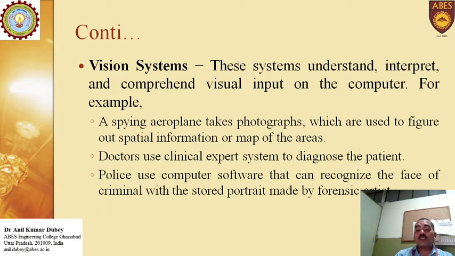Police use computer software that can recognize the faces of criminals. Suppose a lot of faces of previous criminals are stored, how can they recognize new criminals who are at the bus stand, railway station, everywhere? They can match the faces. After that they can recognize that this is the criminal, and for that particular police station.